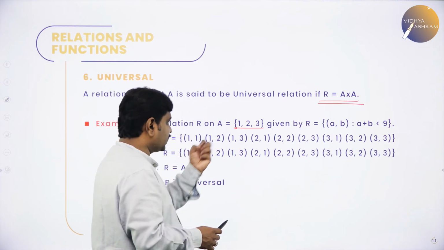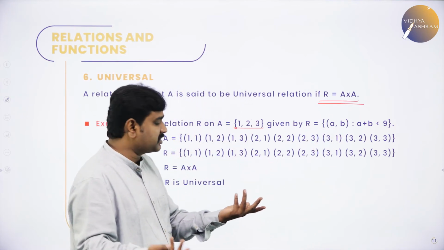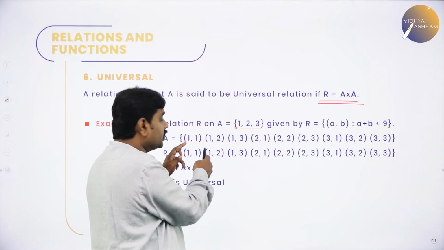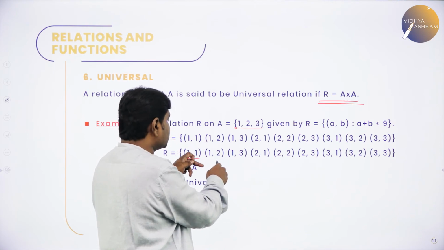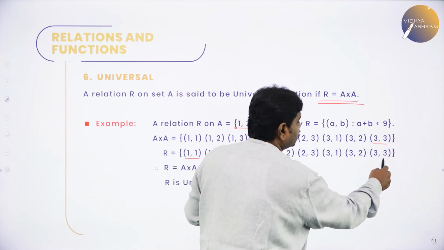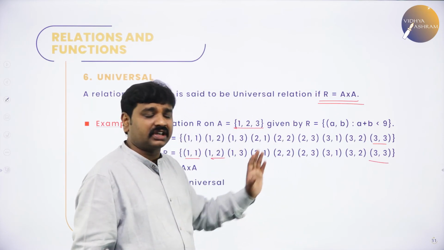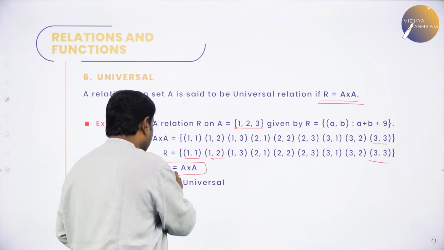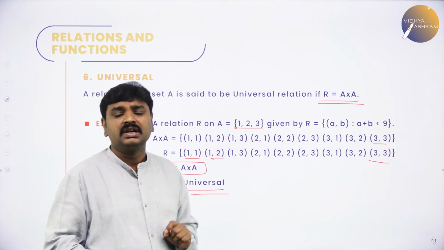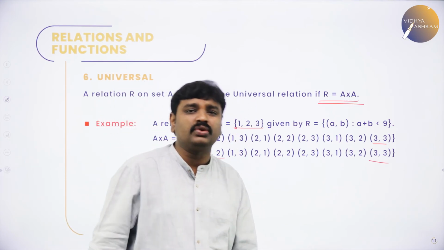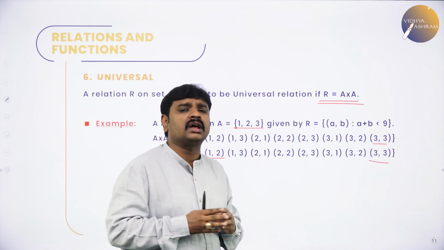R means select that pair where the sum should be less than 9. You select any pair, the sum is less than 9. 1, 1: 1 plus 1 is how much? 2, 2 is less than 9, so select it. 1, 2: 1 plus 2 is 3, 3 is less than 9, select it. Like that 3, 3: 3 plus 3 is 6, less than 9, select it. So, when I select, I get all the values of A cross A. So, I got R equal to A cross A, that is why we call it a universal relation. What is a universal relation? A relation R on set A is said to be a universal relation if R is equal to A cross A.